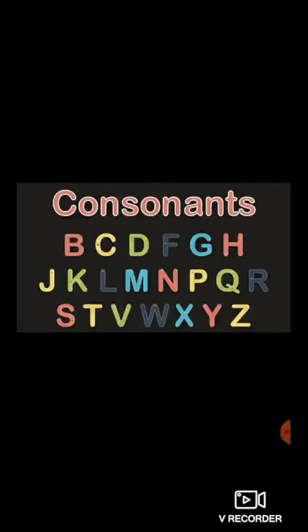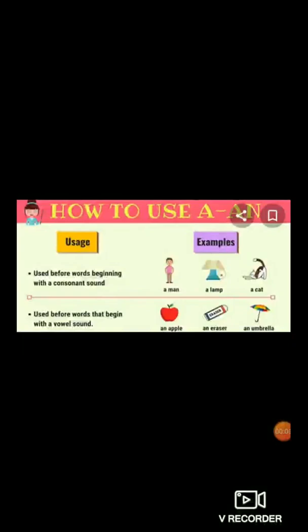Yes, B, C, D, F, G, H, J, K, L, M, N, P, Q, R, S, T, V, W, X, Y, Z. So total how many consonants are there? Very good, 21 consonants are there. Understood this?